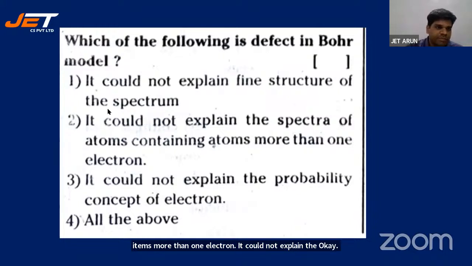Okay, I'm getting 2, 2, 2, consistently 2. 2 is right. That's a defect, but look at the other defects also.